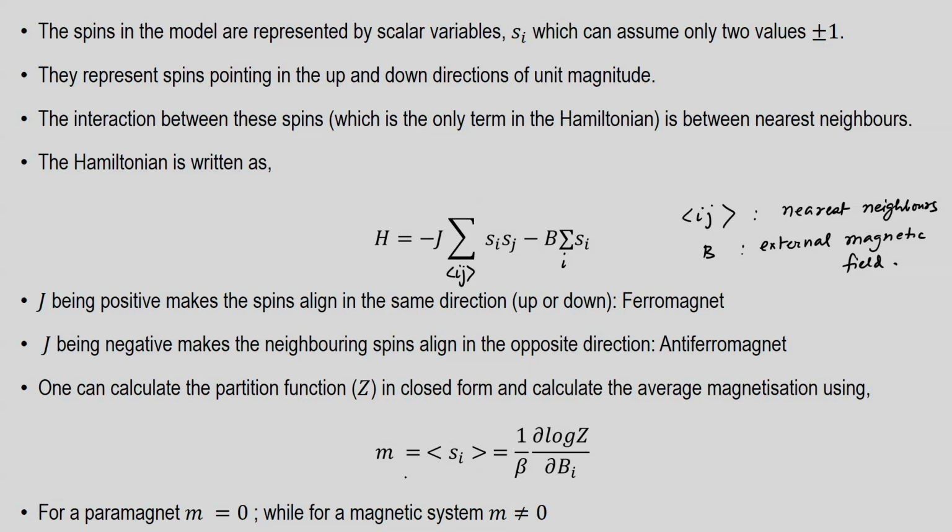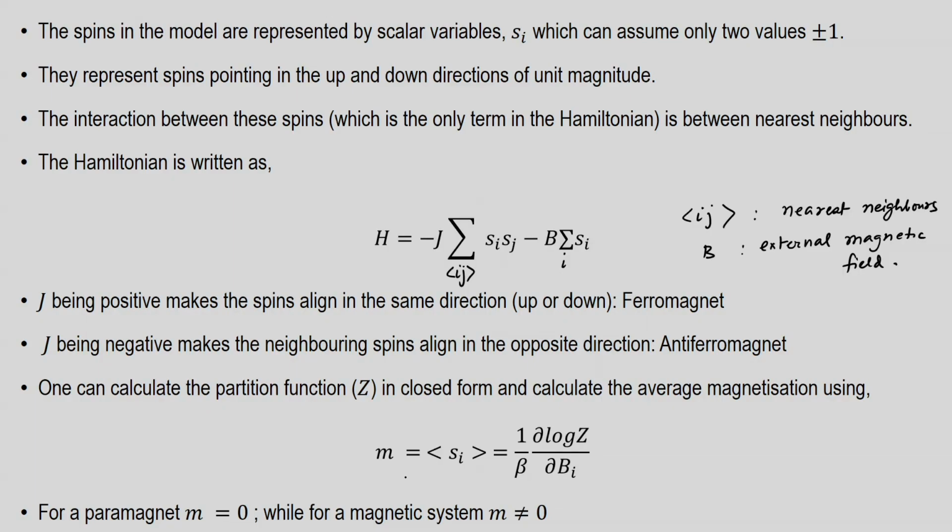So, this would tell us whether we have a magnetized system or a non-magnetic system. Of course, if B is large, then you always have all the spins pointing in the same direction as this external field. But most of the time we want to talk about the spontaneous magnetization, that is the magnetization that one can have without this B term.